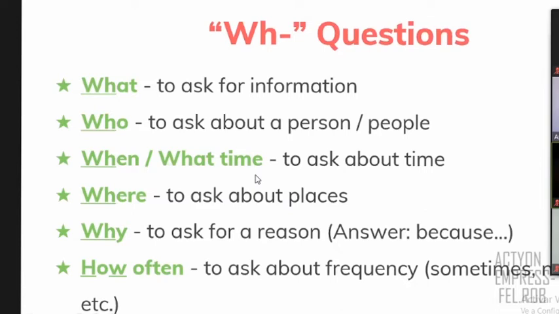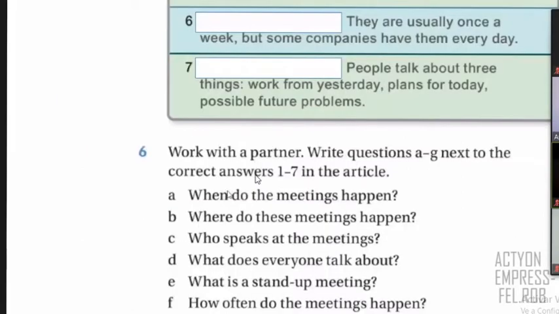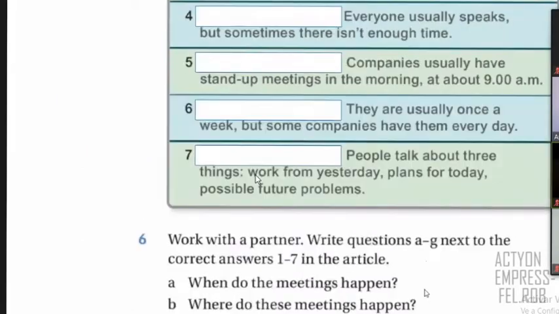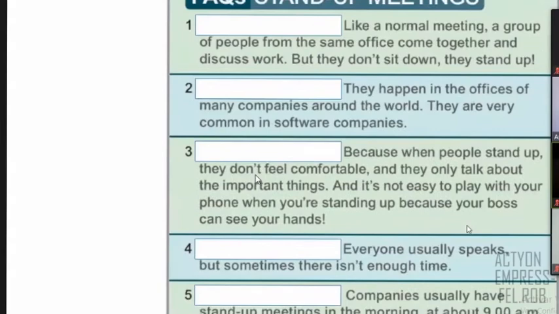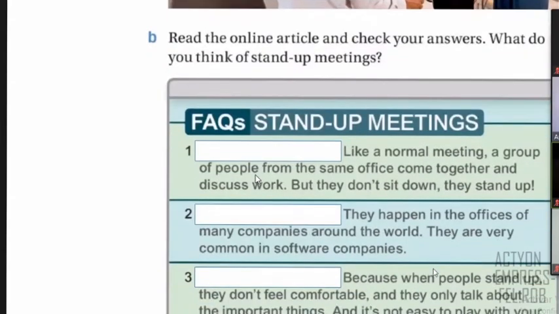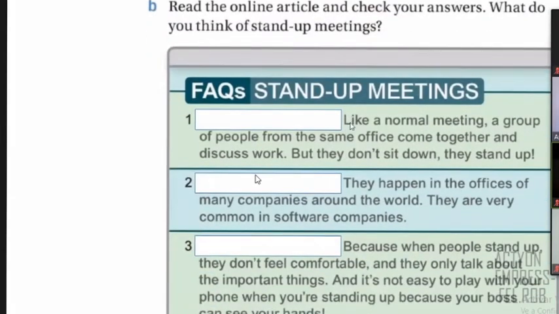So let's continue now with this idea. And please check these questions and try to think of what could be the answer. I'll give you the first, okay? For example, number one says, like a normal meeting, a group of people from the same office come together and they discuss work, but they don't sit down, they stand up.